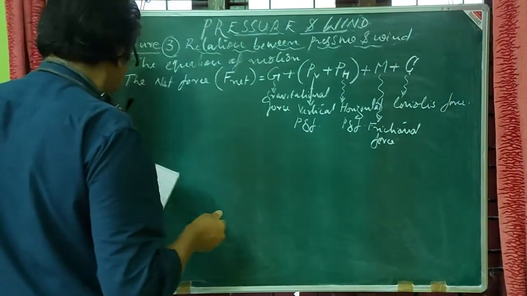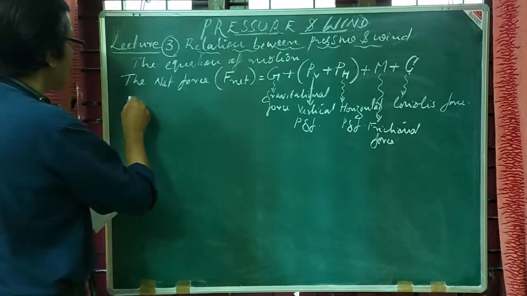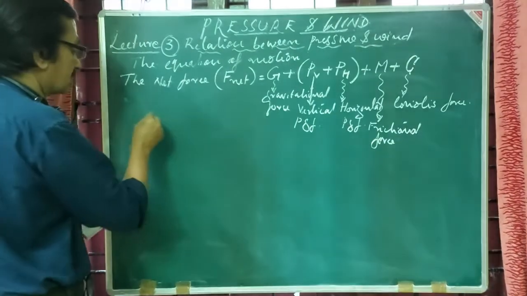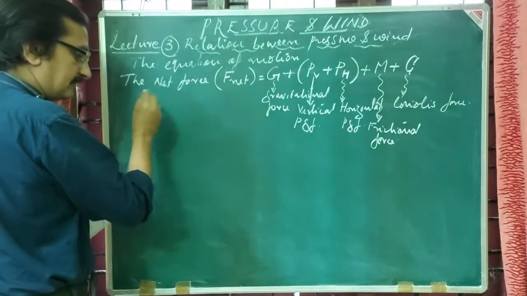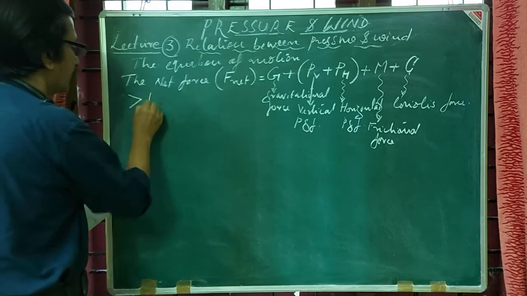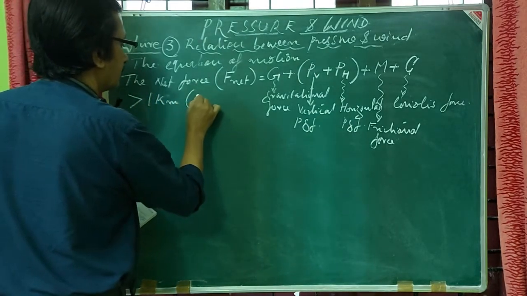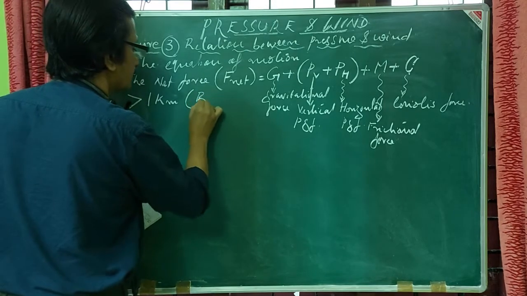Now we will take an assumption that wind at elevations above the boundary layer or atmospheric boundary layer, roughly or in general, I can take it as 1 kilometer, that is greater than 1 kilometer. I am making an assumption of atmospheric boundary layer or simply boundary layer.